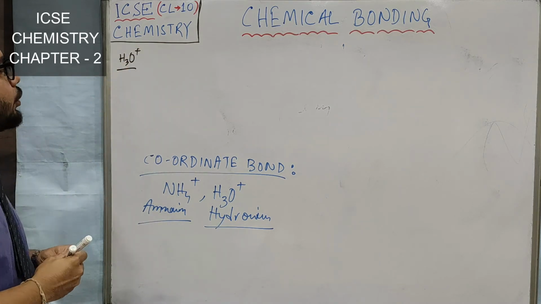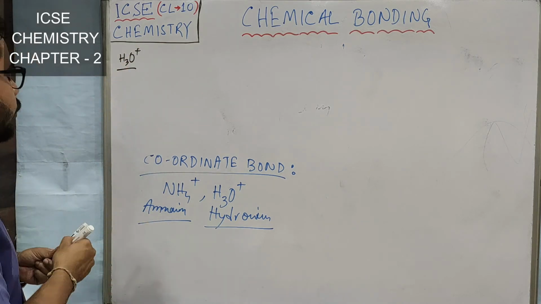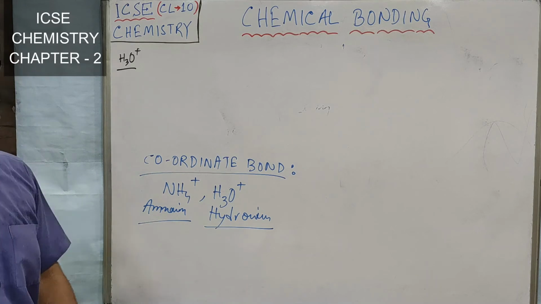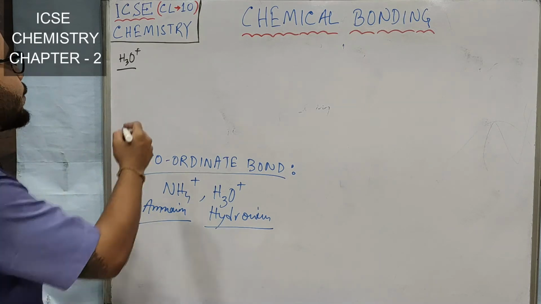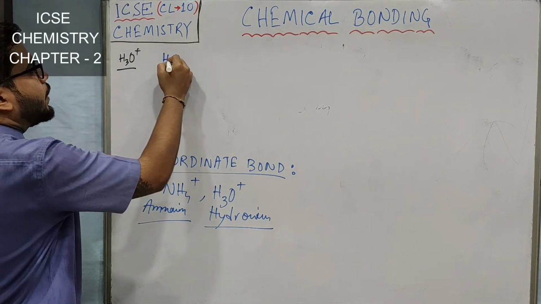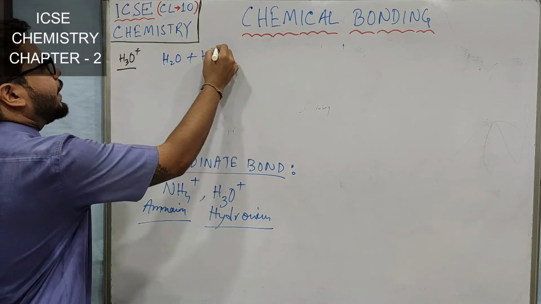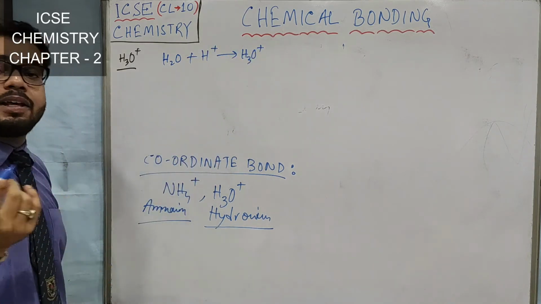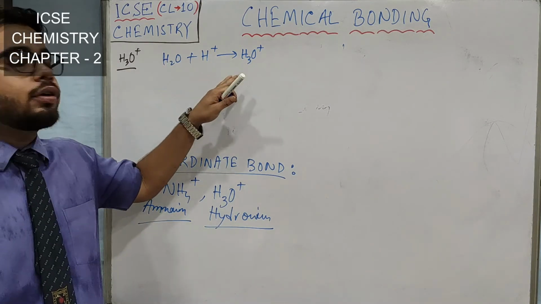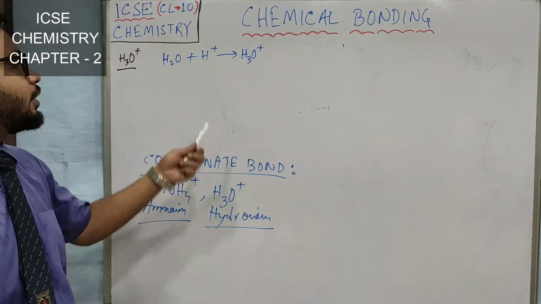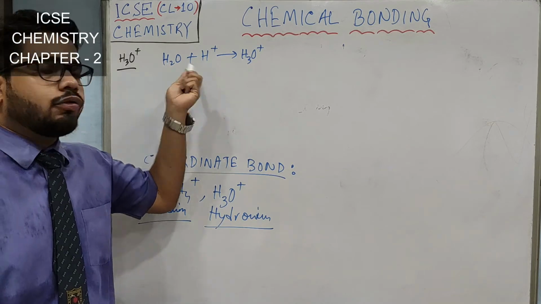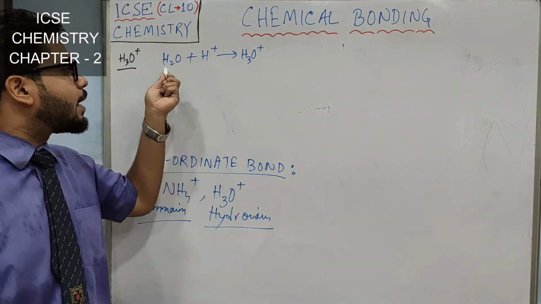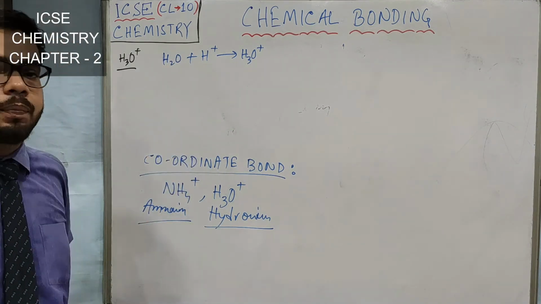Okay, first I will do it for H3O+. Before we do H3O+, let's understand how H3O+ is formed. You all know water, H2O. If it gains one hydrogen ion, then it gives H3O+. That is why acids give out hydronium ion in aqueous solution, because acids always donate H+. So this H+ combines with H2O to give H3O+.